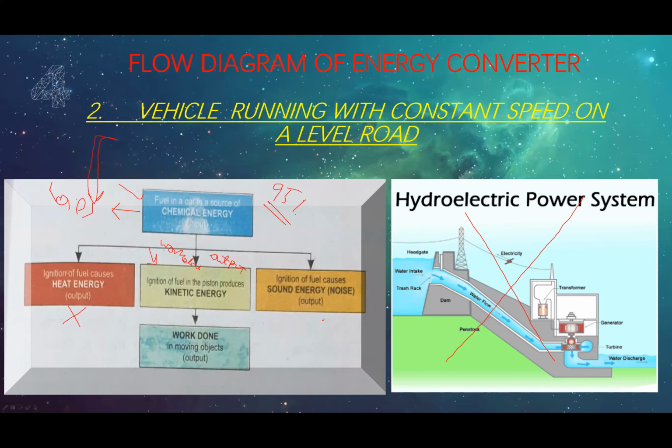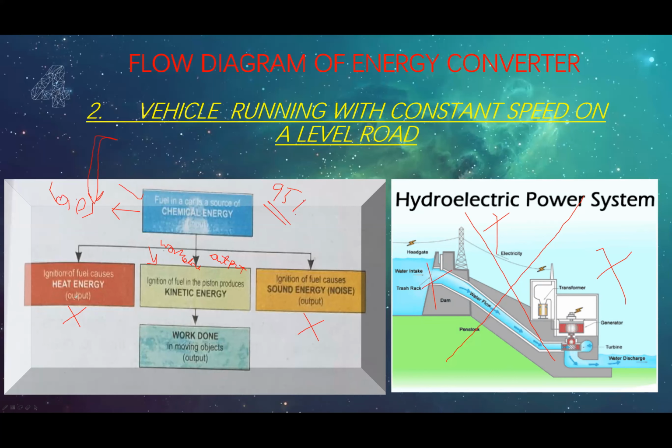So when the vehicle is moving, you see the motion of the vehicle. The vehicle has kinetic energy. That kinetic energy you gain from the chemical energy stored in the fuel, which is oil, petroleum, gasoline, or whatever you call it. And then the maximum of the energy is wasted. That is in the form of heat energy.